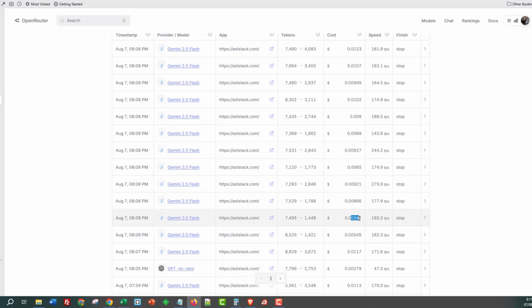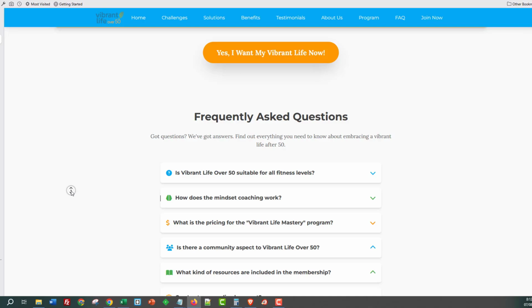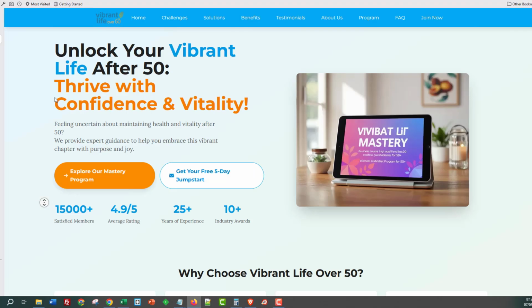As you can see, some of them cost just over half a cent, almost a cent. So you can see how much these are costing us down here. Full transparency, guys. You can see how much it's working out to be. It depends on the models that you're going to use, and it depends on the pages that you're going to create. But the one thing to take away, guys, is it's extremely cheap to create these pages.